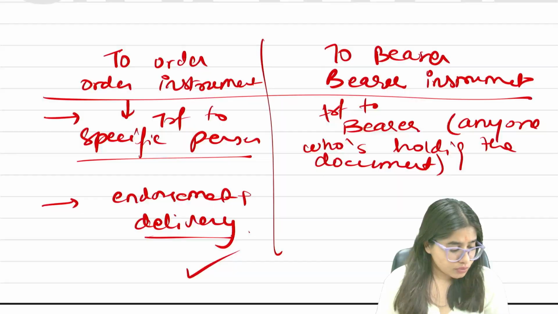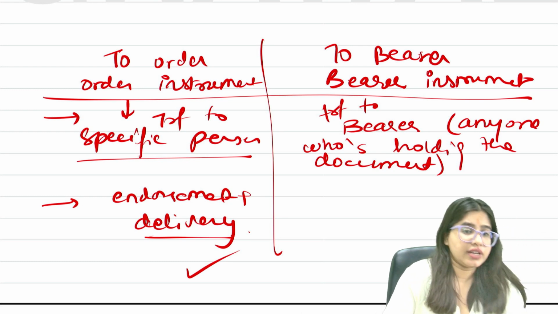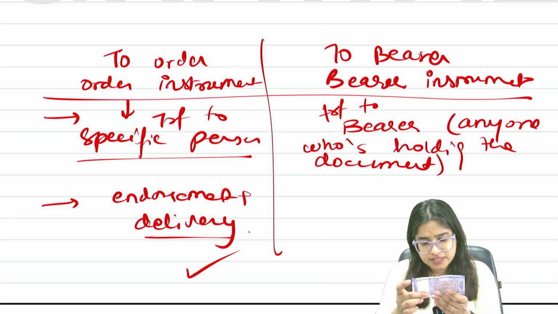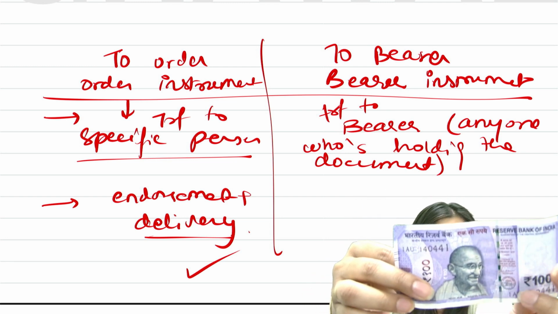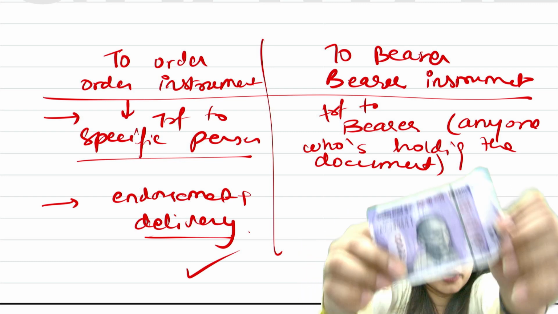Guys, we are going to study this in very much detail. For example, the best example of a bearer instrument is a currency note. As I'll tell you, if you have any currency note with you, guys, please see. If I want you all to read this, can you read this? What's written here? Okay. If not, I'll show you from here.